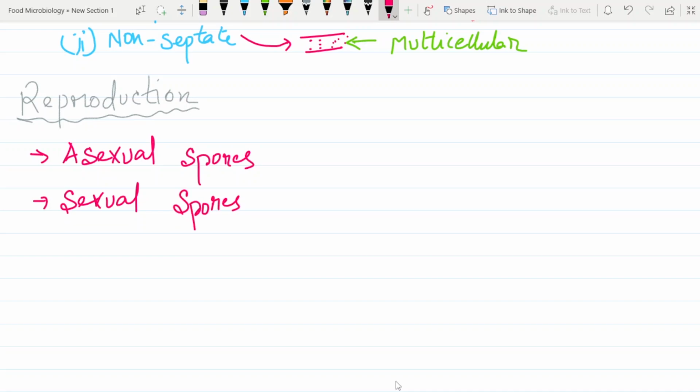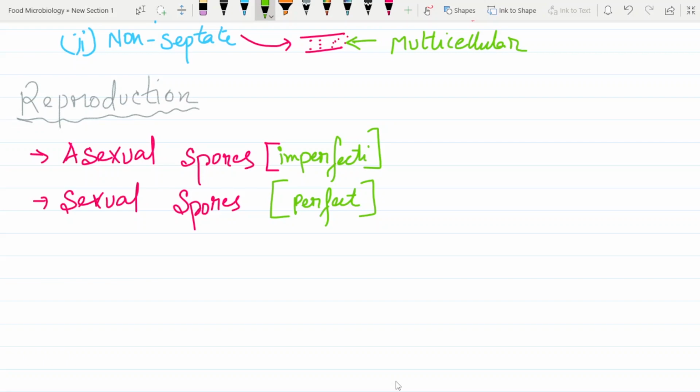Now, these asexual spores are called imperfecti, and these sexual spores are known as perfect. Clear up to this much?